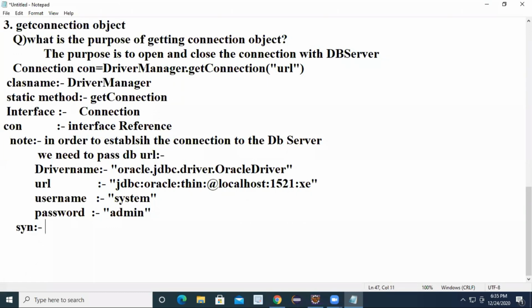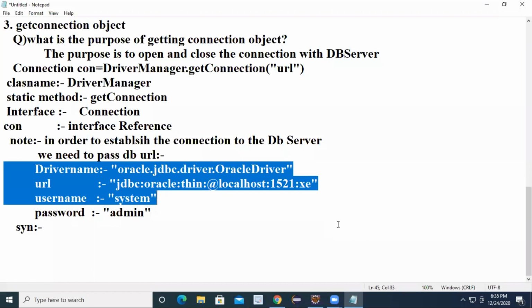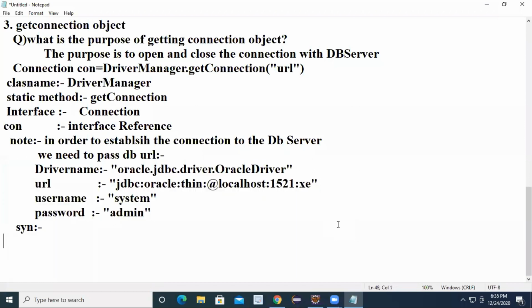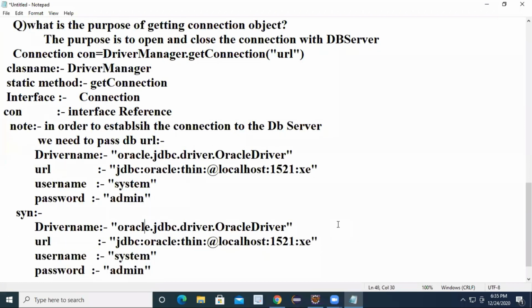Now, the syntax. There are two ways you can write it. One way is to store all these names in variables. Here you can take one variable, String driverName, is equal to the driver class name. This is one way.